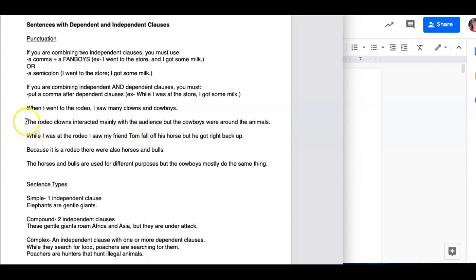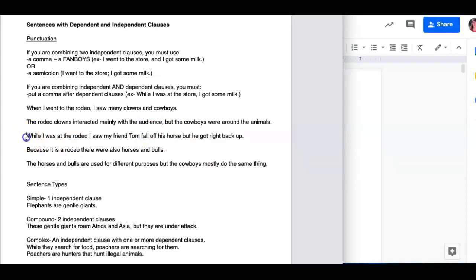Right? Next one, the rodeo clowns interacted mainly with the audience, but the cowboys were around the animals. All right, I have, again, two subject verb pairs. Rodeo clowns interacted and cowboys were. I don't have any AWUBIS words or relative pronouns. I don't have any dependent clauses, so I know I have two independents. So I need a comma with my FANBOYS to combine those two independent clauses together. All right, let's do one more together.